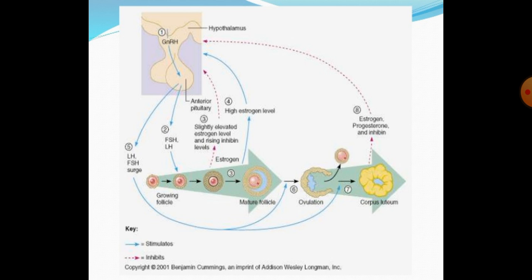In this diagram, we can see that the hypothalamus secretes gonadotropin releasing hormone that acts on the anterior pituitary. After this, the anterior pituitary secretes FSH and LH that act on growing follicles to promote development of the Graafian follicle and mature follicle.